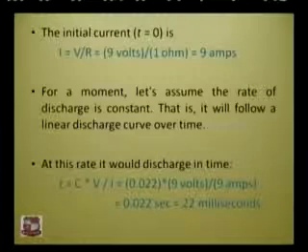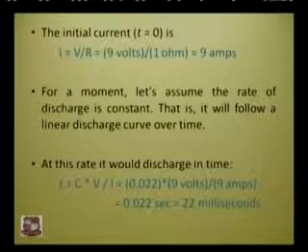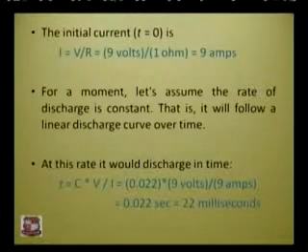For a moment, let's assume that the rate of discharge is constant, that is, it follows a linear discharge curve over time. If you calculate the time at this rate, we will get t equal to